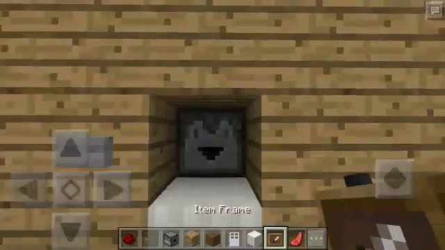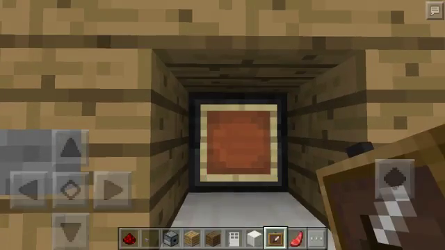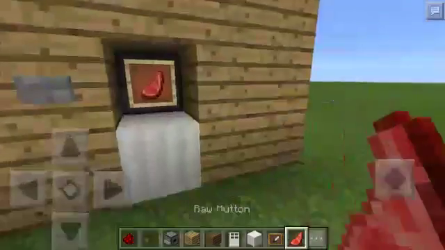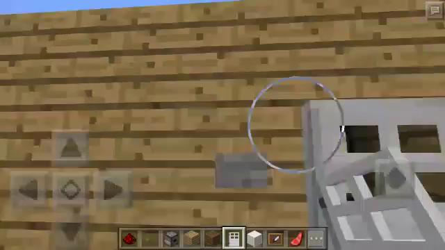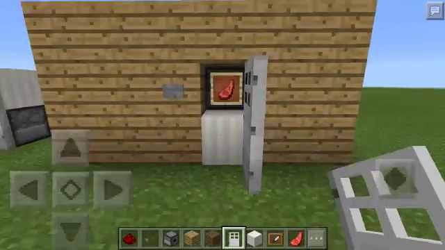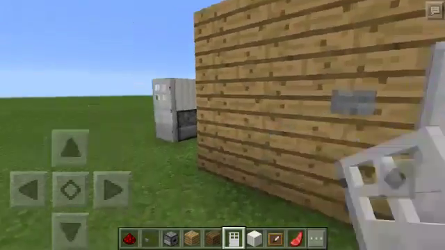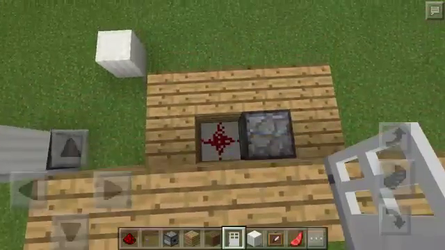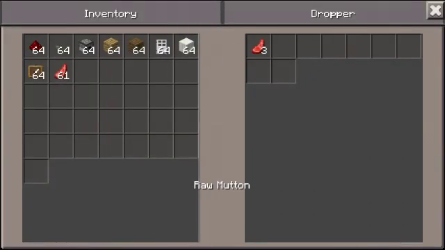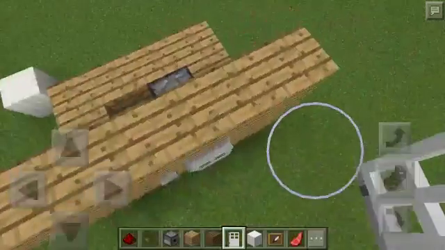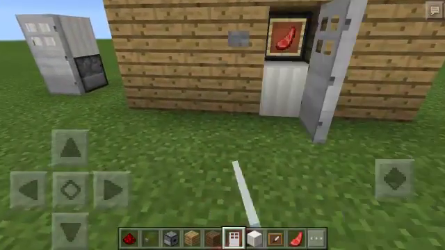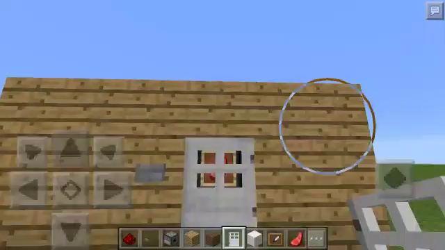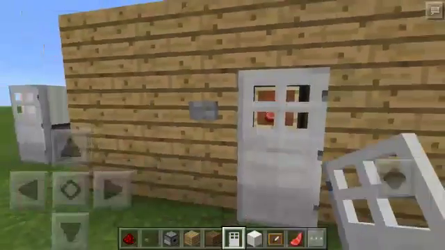You can add an item frame or anything in there. And there you have it. Let me just go back here. Fill it with some raw mutton. There you go. It's not the best looking, but it's a refrigerator.